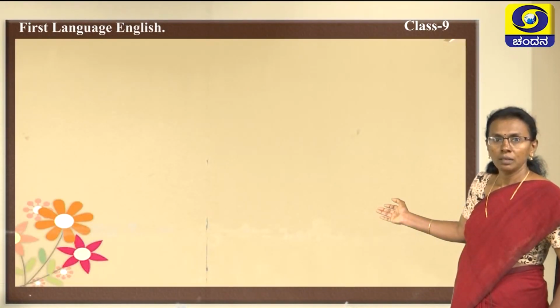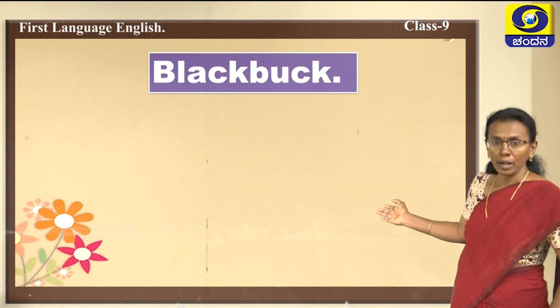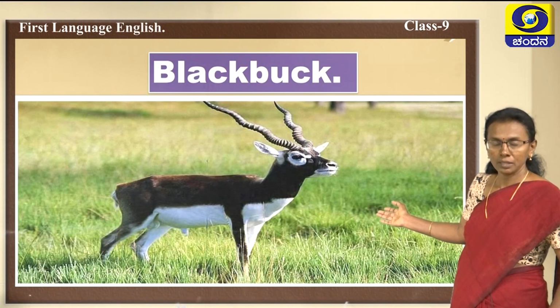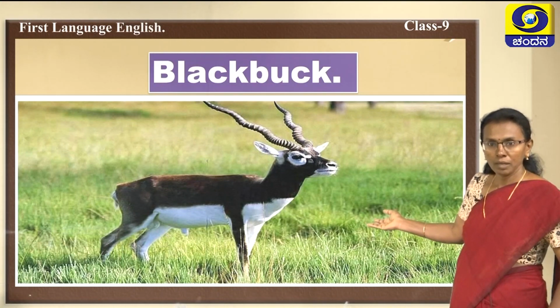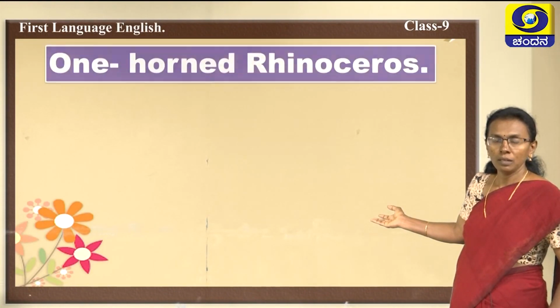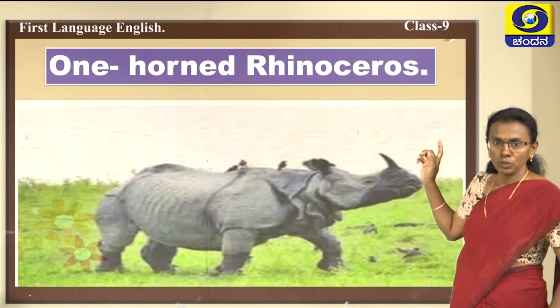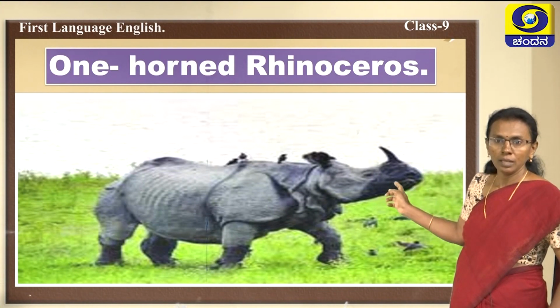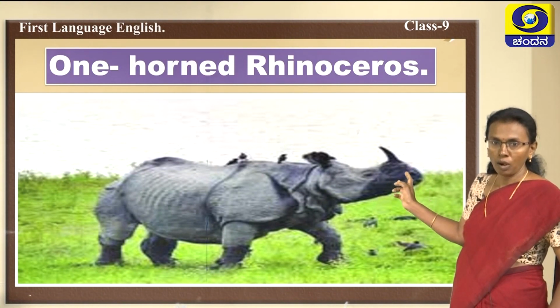Next one, black buck. Have you seen this? Some might have seen, some might have not seen. You can come across it in zoos also. Next we go to another one, the one-horn rhinoceros. Okay, one-horn rhinoceros. You can see there, one horn.